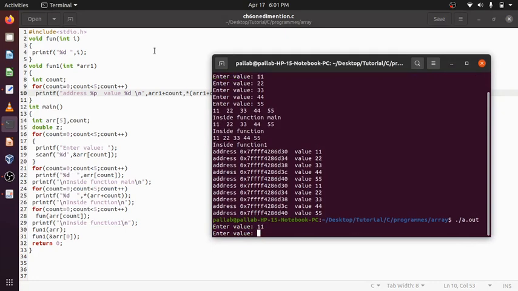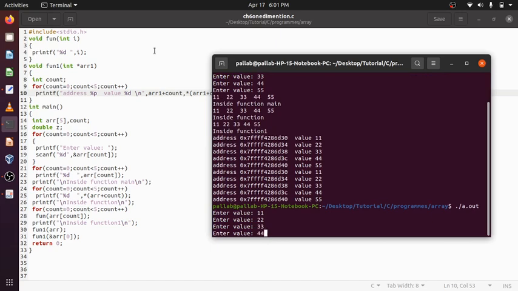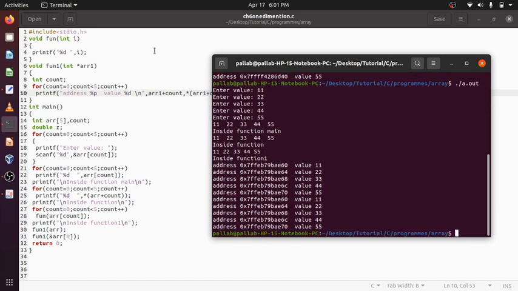1 1, 2 2, 3 3, 4 4, 5 5. See, I have entered values till 5 5, accessing them through count, then I am just outputting those values. Inside the function, through a pointer. With pointer notation, if I access it like this, it is faster. If I access it like this, it will be slower.